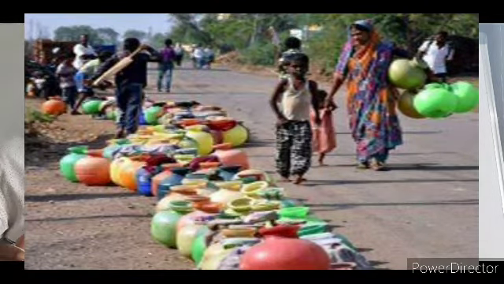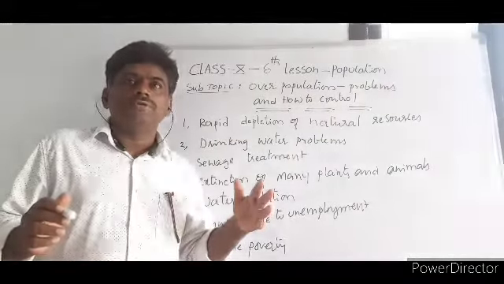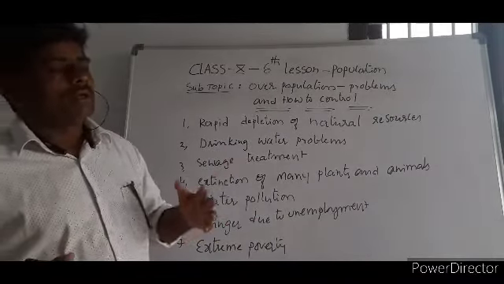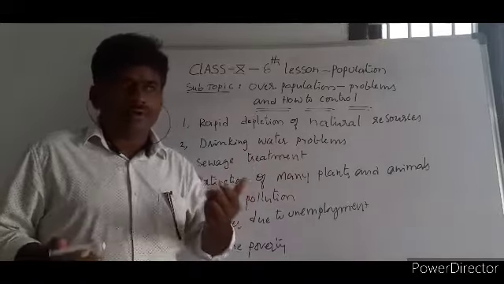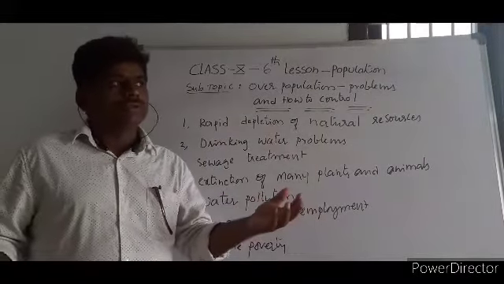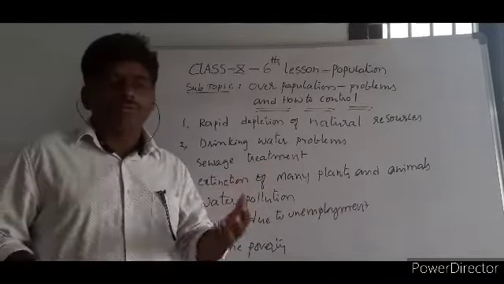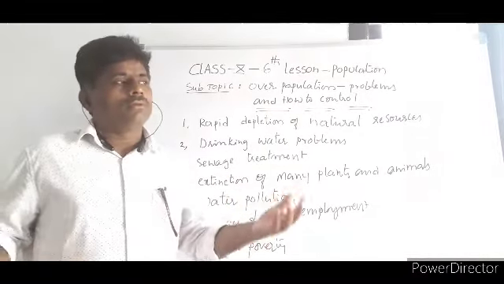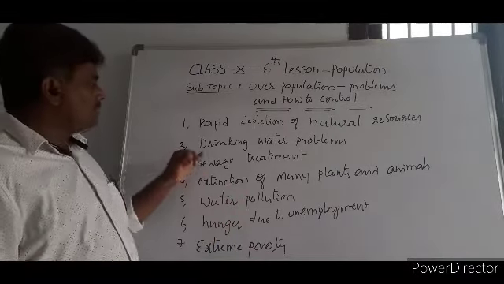When people are fewer in number, it's easy to provide the things required for the people. Drinking water will be a big crisis in future, because the availability of surface water has decreased. So we are all depending upon underground water, and in future definitely there will be a problem. Only a few rich people can enjoy all these facilities, but not the poorer section of society. This is the second problem.